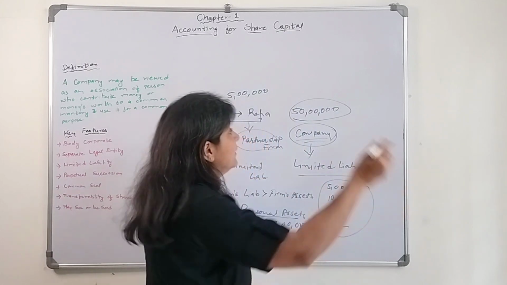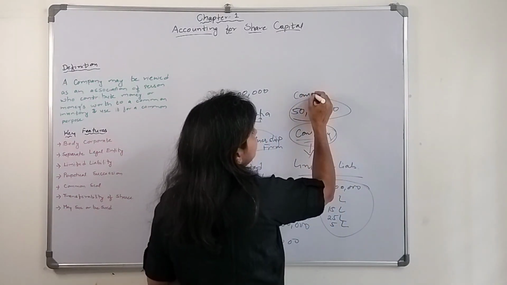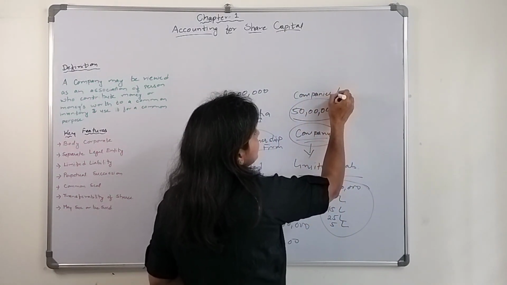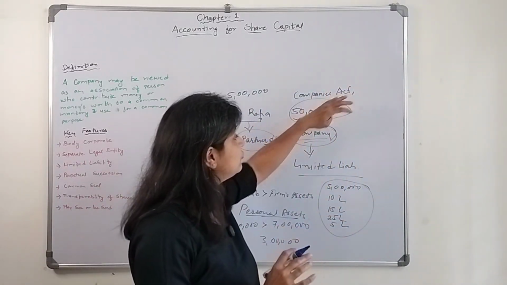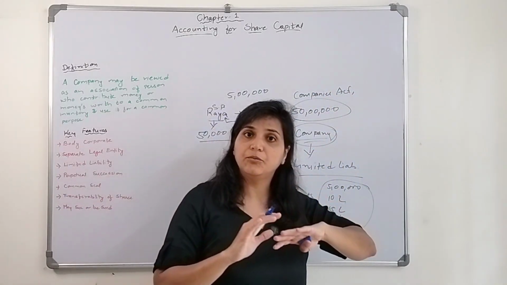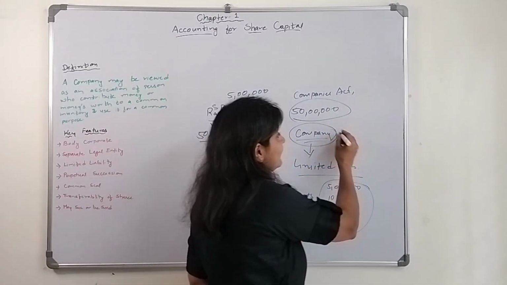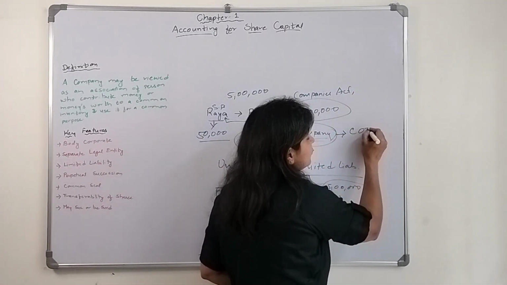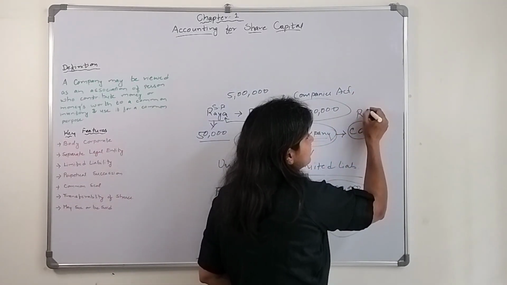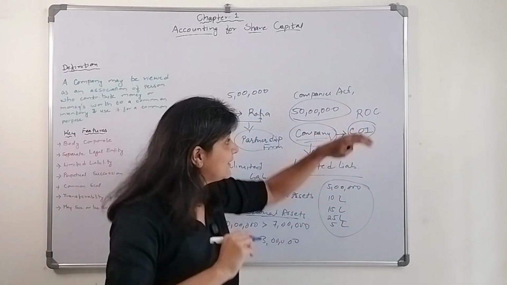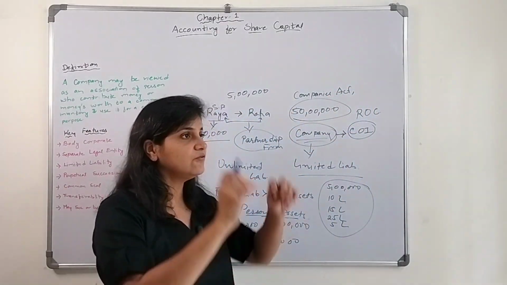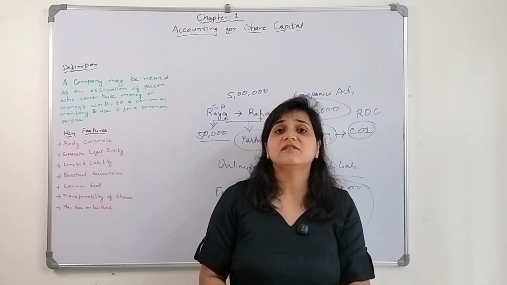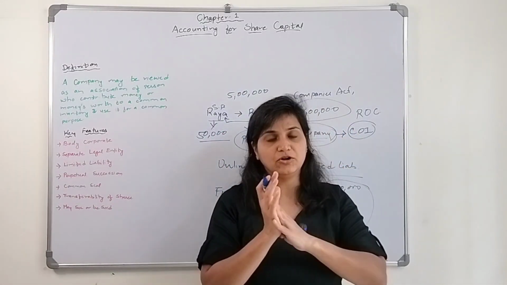That governing body is the Companies Act. They get their certificate of incorporation from the registrar of companies. They get a certificate, yes, this is a company. And when they have a certificate, banks and financial institutions rely more on that certificate.